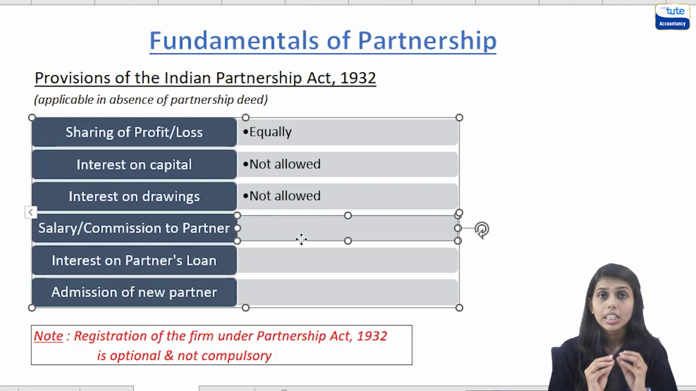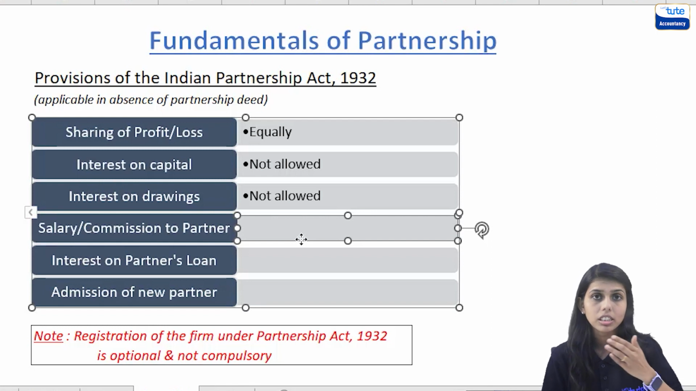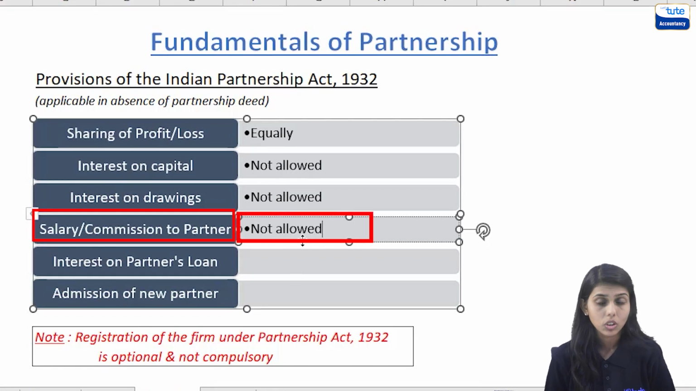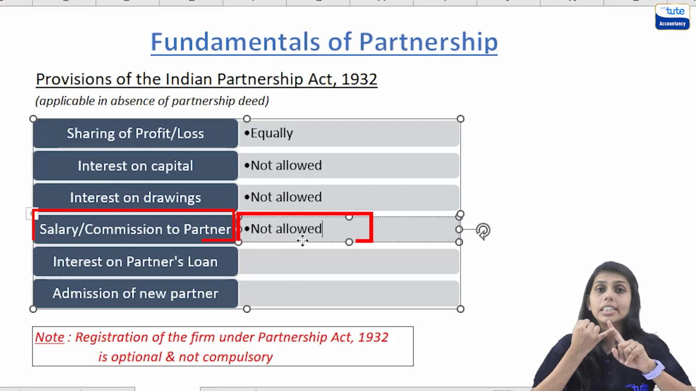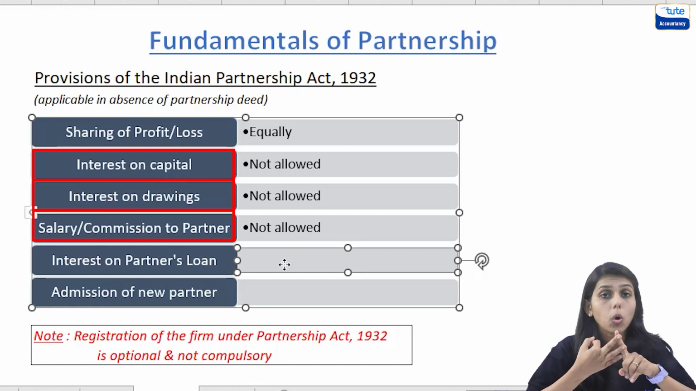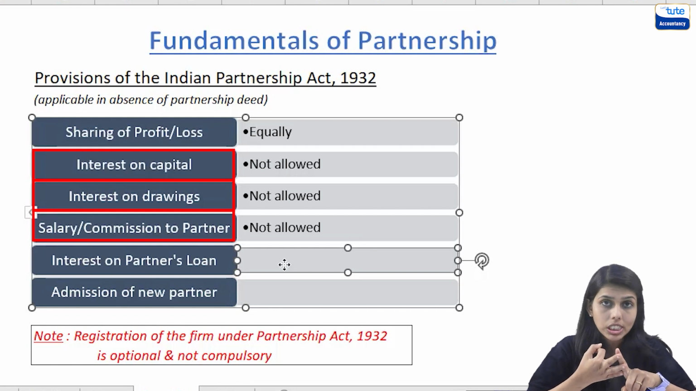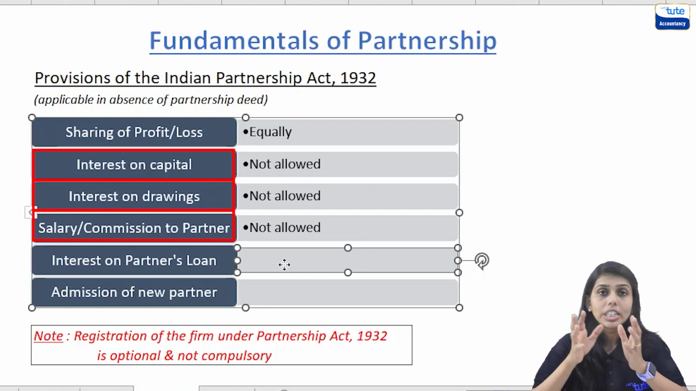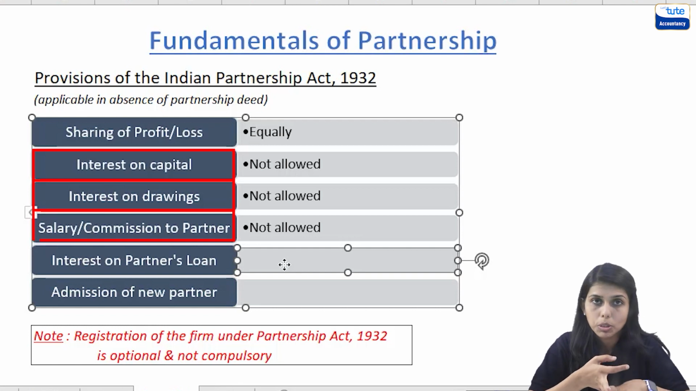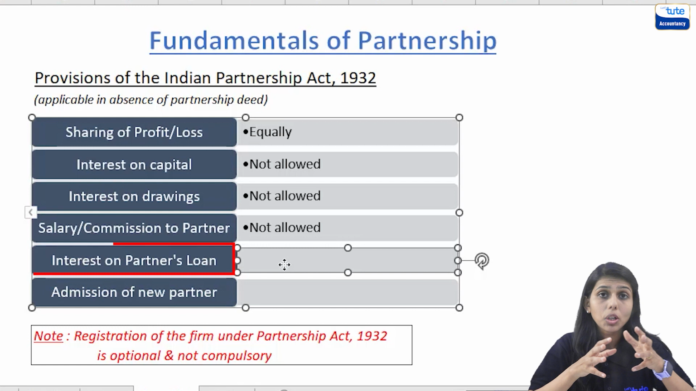But again, if it is mentioned in the deed that salary or commission would be allowed to so and so partner at this much rate, then it would be allowed. But if nothing is mentioned in the deed, then salary and commission to partners are not allowed. Okay. So do remember that interest on capital, interest on drawings and salary or commission to partner are not allowed if there are no provisions in the partnership deed. So the provision of the Indian Partnership Act does not allow interest on capital, interest on drawings and salary or commission to the partner. Now next point, interest on partner's loan.